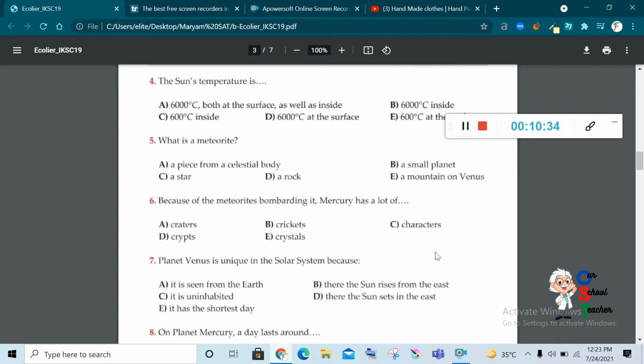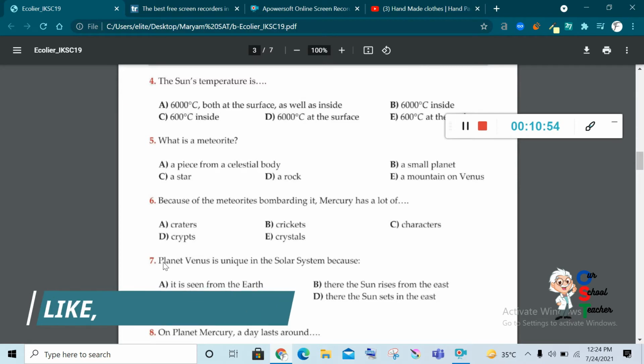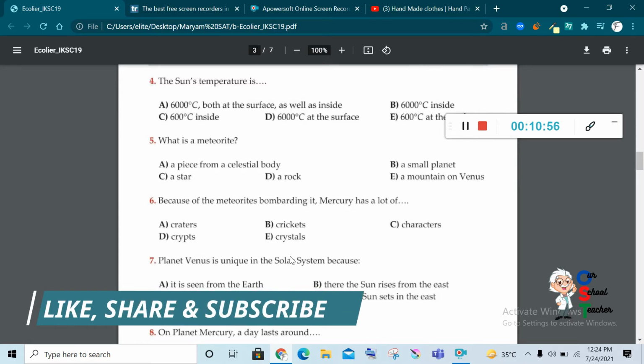Because of the meteorites bombarding, Mercury has a lot of craters. The word has been used in the para, so this is the correct answer. Craters.